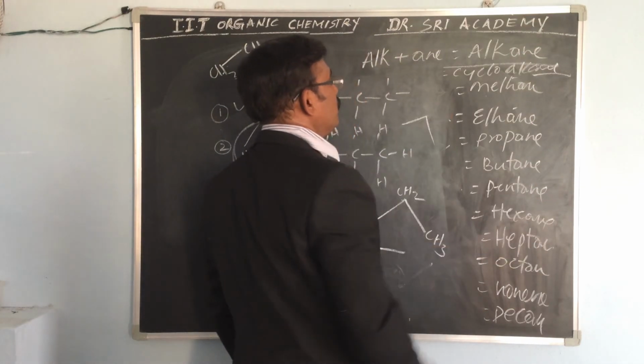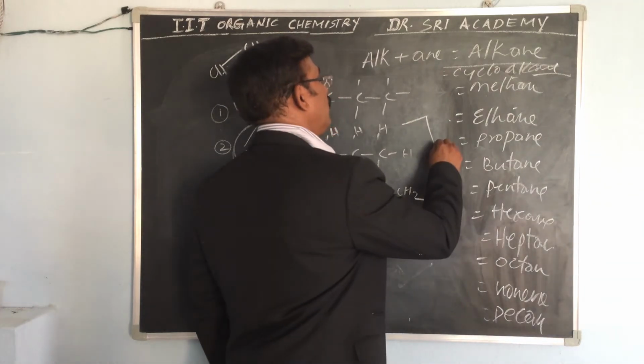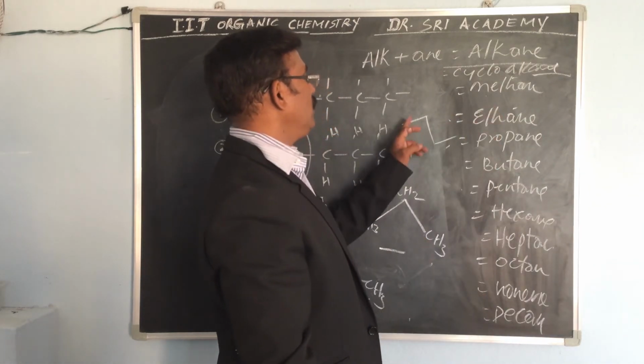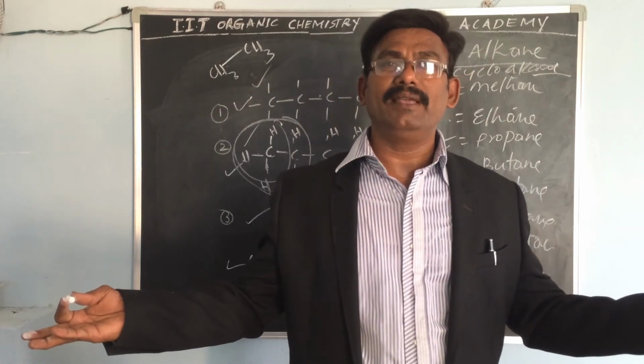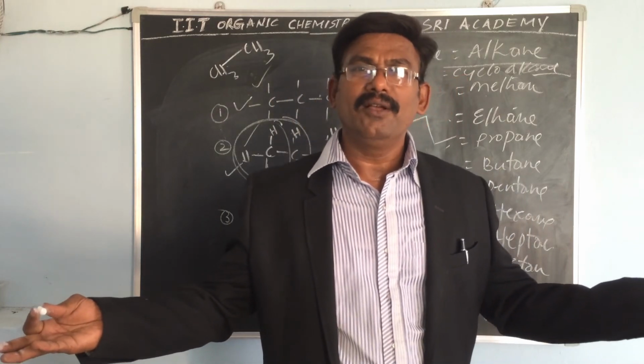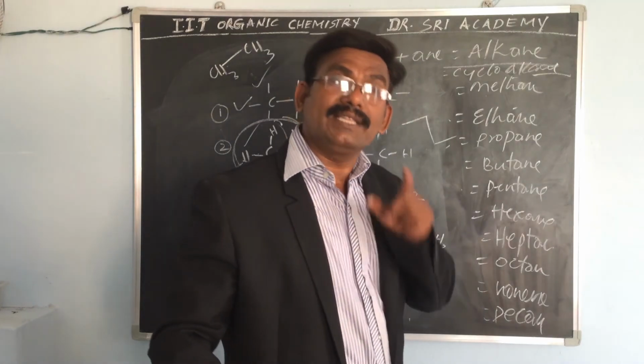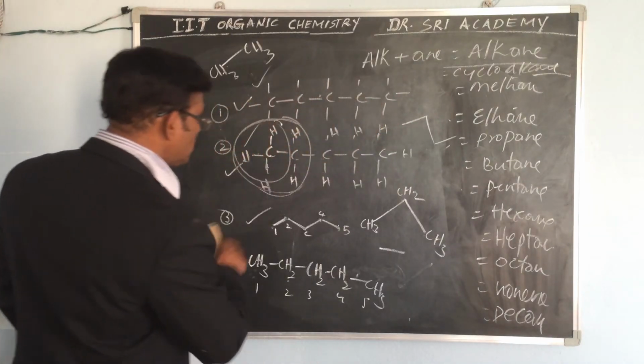If one more line, propane. One more line, butane. 1, 2, 3, 4, butane. Like this. These are the organic chemistry namings. It's very easy, okay? And now we go to the cycloalkanes.